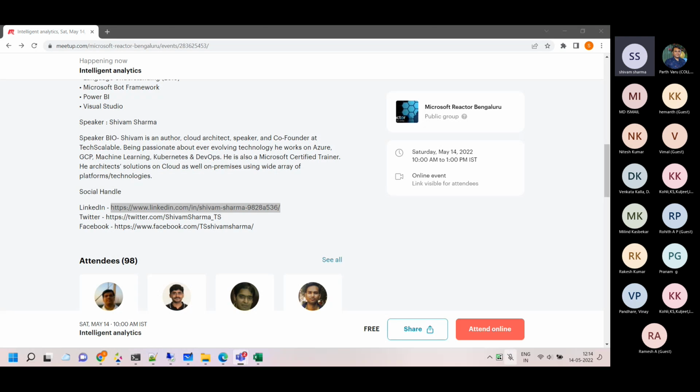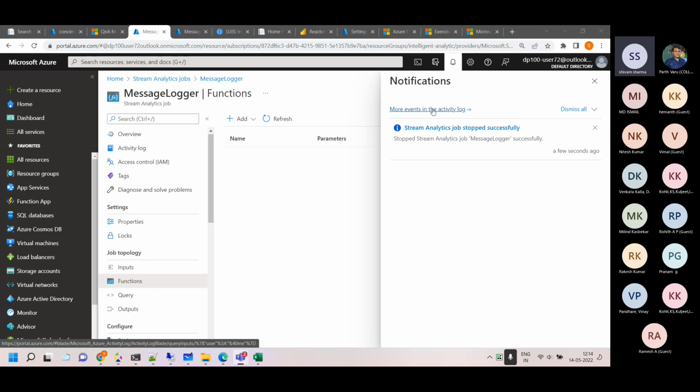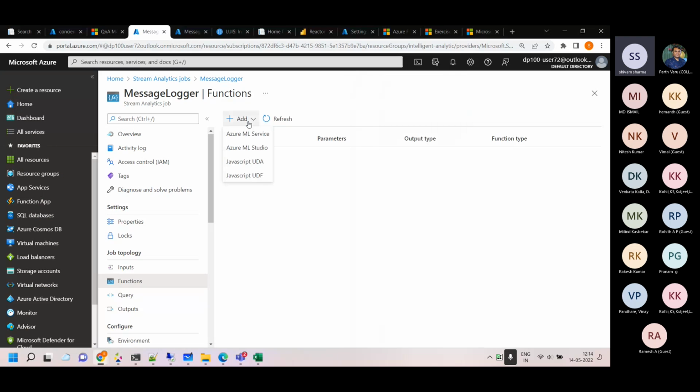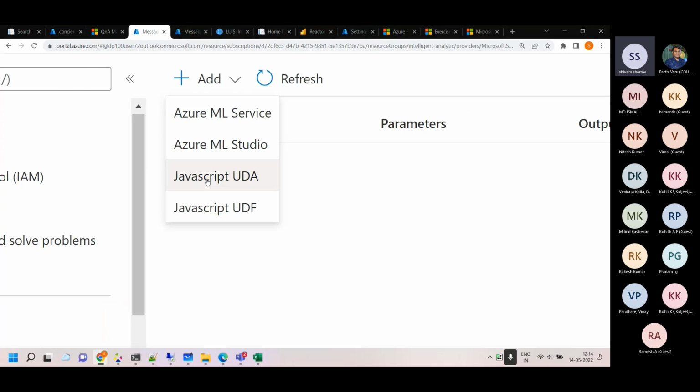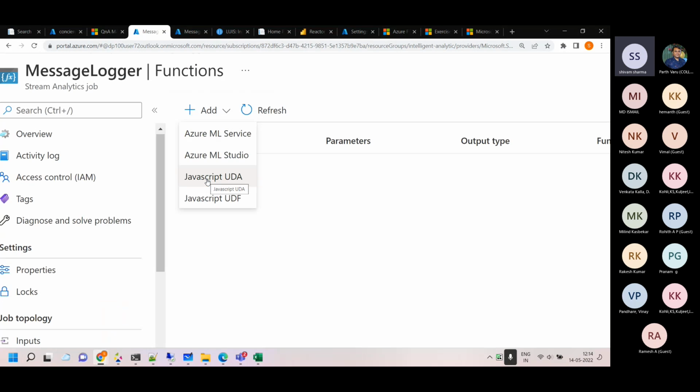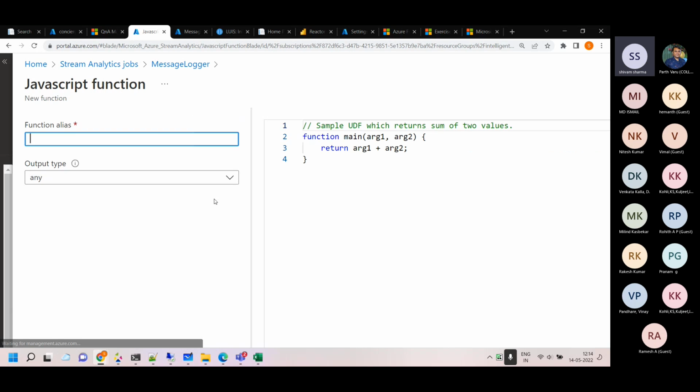Okay, so now this one got stopped. So you see the JavaScript functions here, this one. That's where we write it, in the function tab here. And then we have to call it in the code. So whatever name you give, with that name you will call it. Let's say if this is the function, with the name of the function, you will call it in the code.